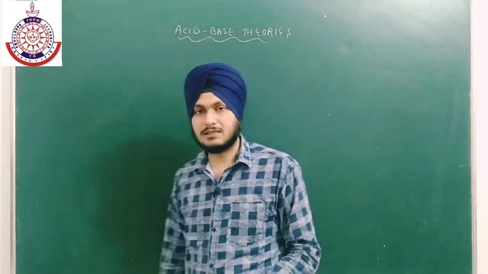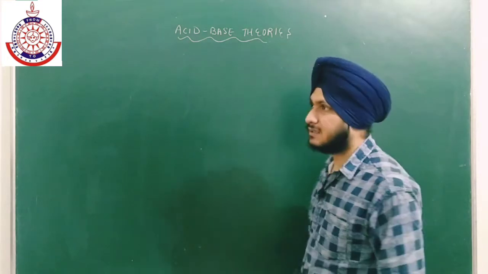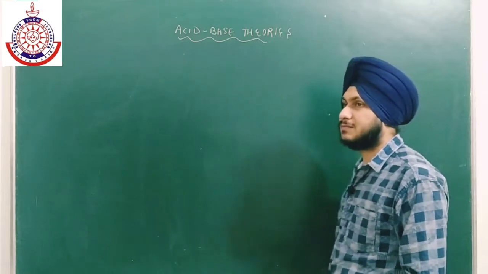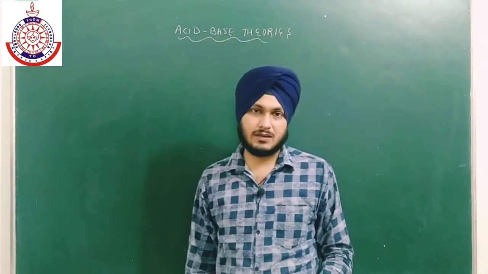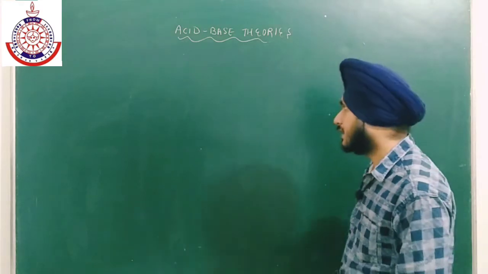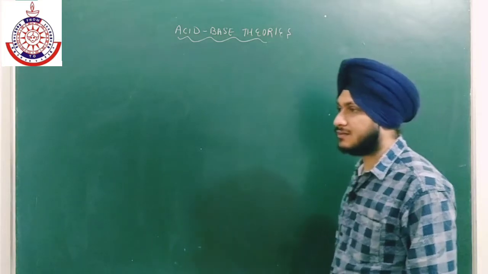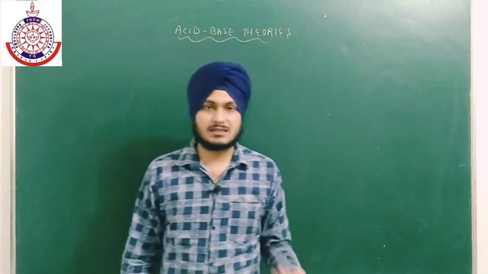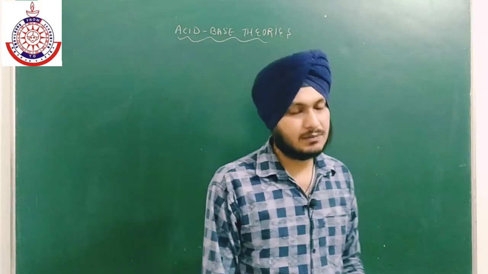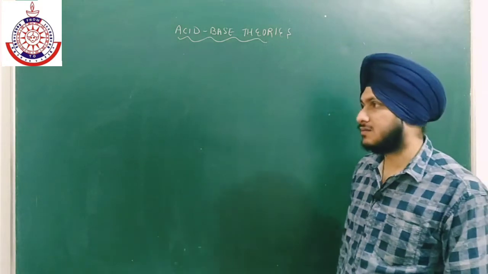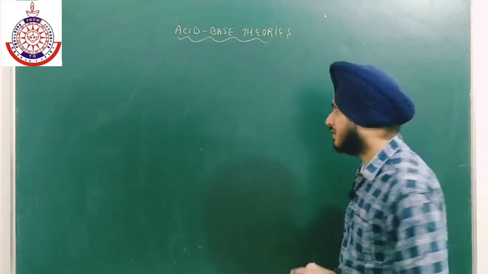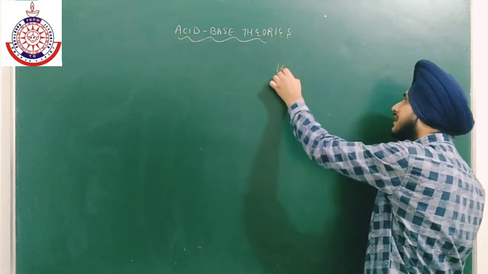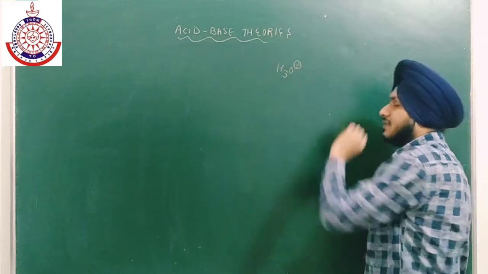The first limitation is acids. In acids, the H positive will exist as a hydronium ion. According to Arrhenius, acids give H positive ion in the aqueous solution, but this H positive can easily react with a large number of water molecules to form complex compounds. But we have taken H3O positive as the standard form.